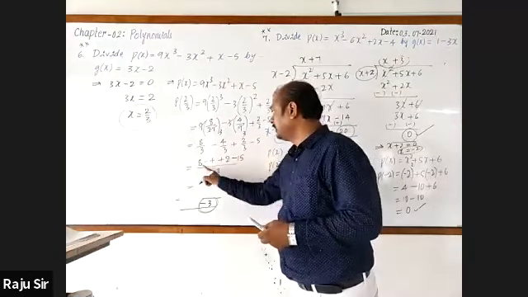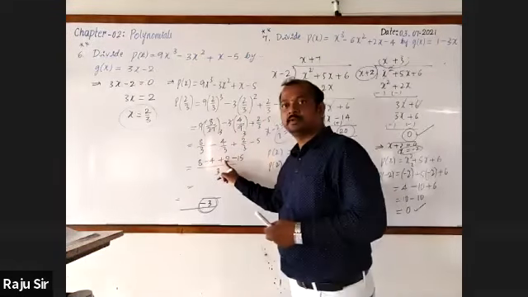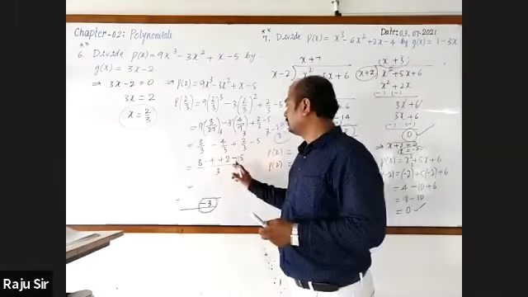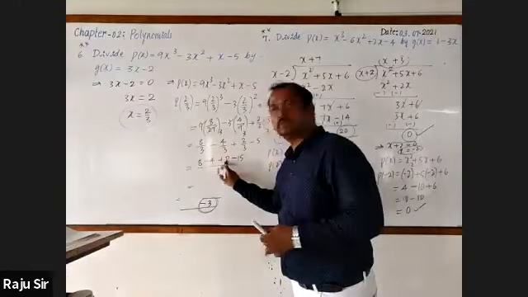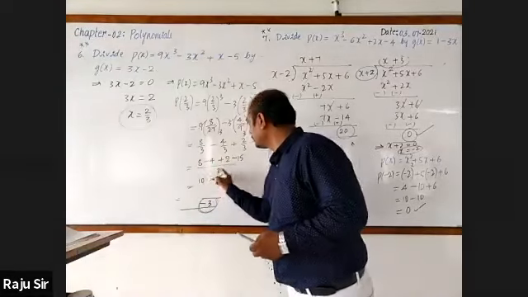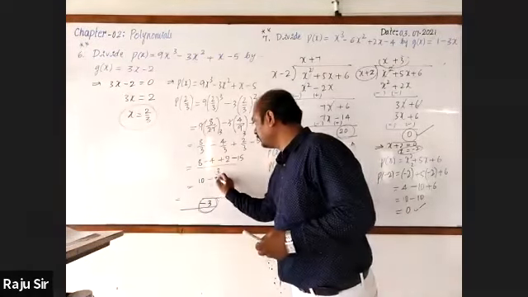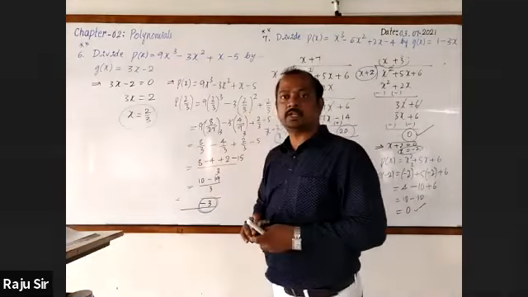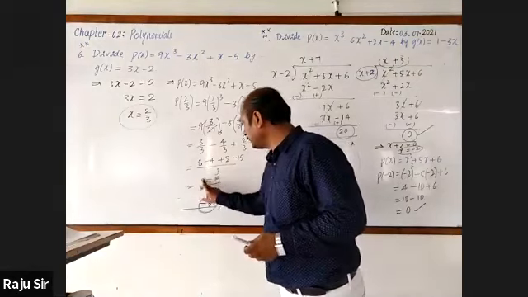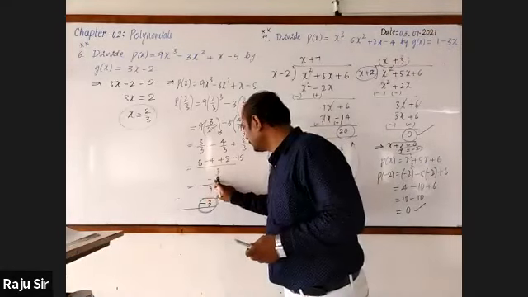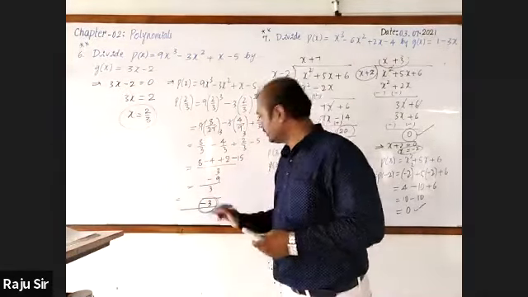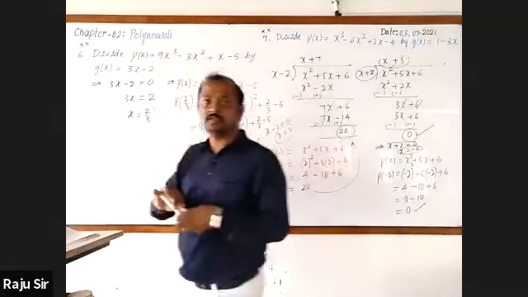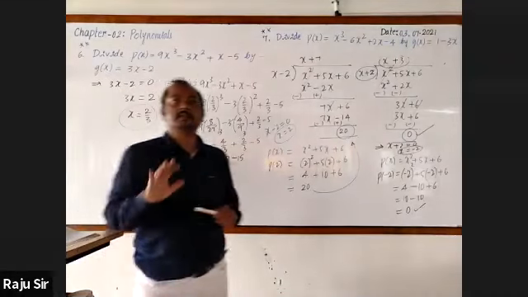Now 8 plus 2 is 10. 10 minus 4 is 6, and 6 minus 15 is minus 9. Minus 9 divided by 3 is minus 3. Have you got it? Yes, sir.